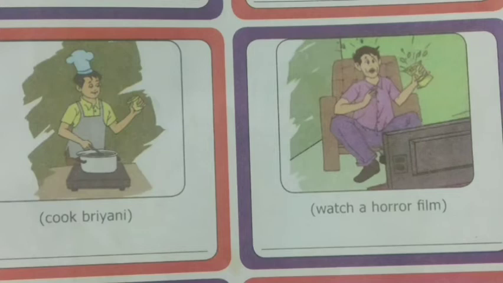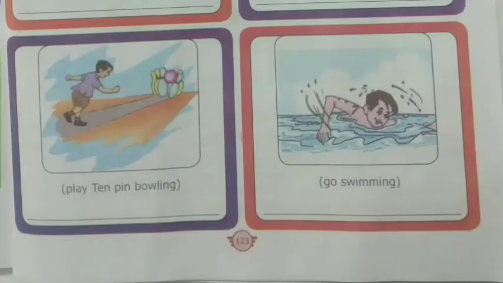And the next picture, watch a horror film. Here watch is the verb and V3 of watch is watched. Have you ever watched a horror film? Is the answer. And the next picture is play 10-pin bowling. Here play is the verb. V3 of play is played.